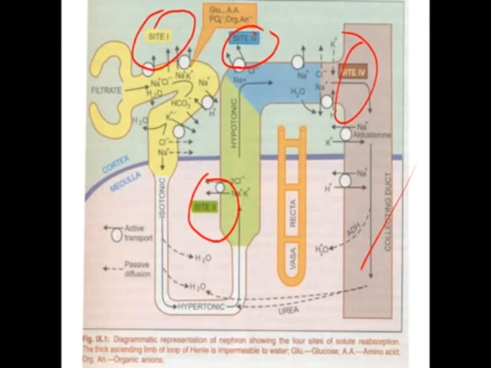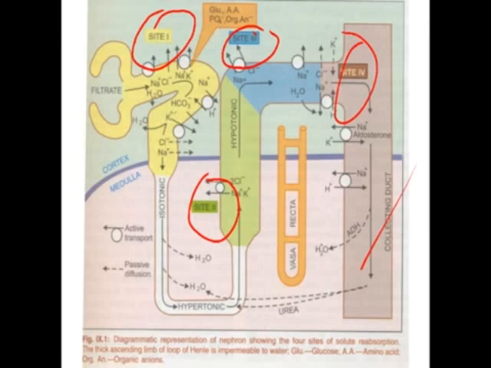The drugs which are useful in increasing urine formation or urination are the diuretics. These drugs are generally classified into 5 types, but depending upon these sites they are classified into 4 types. The fifth class, the osmotic diuretics, does not come under these sites. The drugs which act on site 1 are called site 1 diuretics, on site 2 are site 2 diuretics, on site 3 are site 3 diuretics, and on site 4 are called site 4 diuretics.